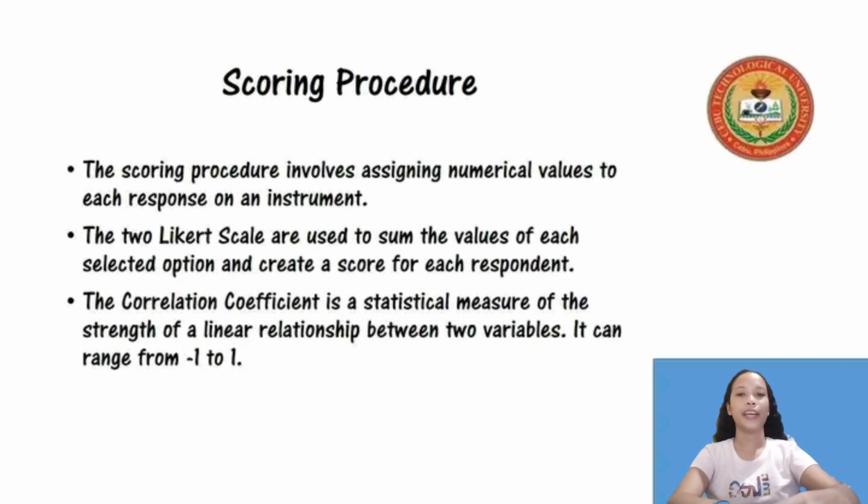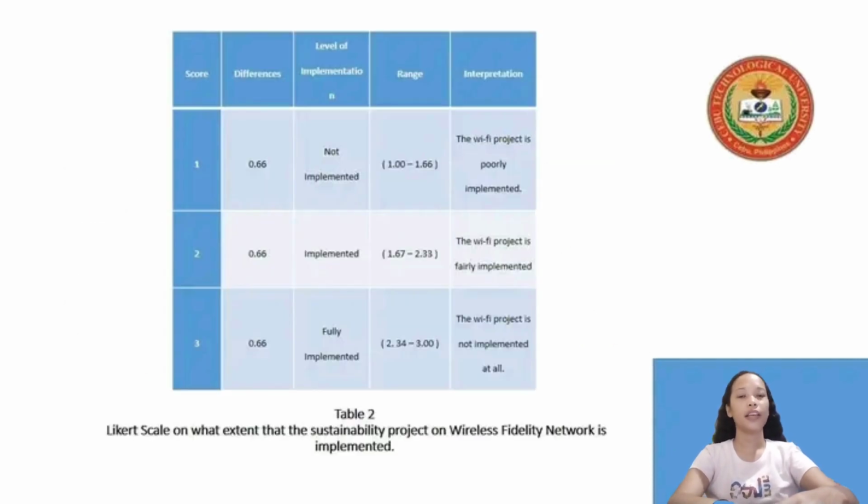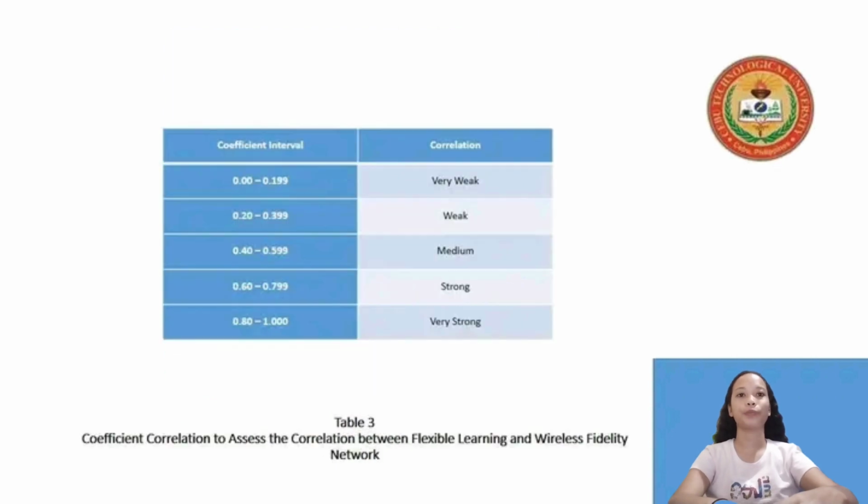Scoring procedure. This part of the study involves assigning numerical values to each response on an instrument to quantify the data, such as Likert scale and correlation coefficient. The Likert scale was interpreted as either fully implemented or not implemented for assessing the extent of sustainability projects related to wireless fidelity implementation. The correlation coefficient was interpreted as very weak to very strong for assessing the correlation between flexible learning and wireless fidelity network.